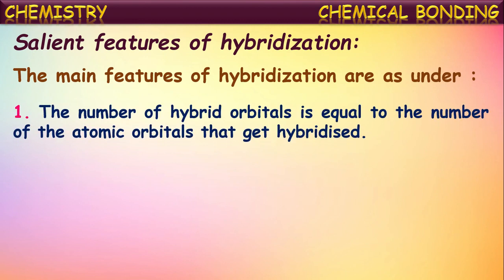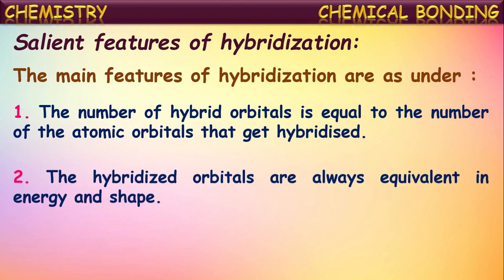The main features are like this. The number of hybrid orbitals is equal to the number of atomic orbitals that undergo hybridization. It means the number of orbitals of an atom participating in the hybridization, which are going to be intermixed, the same number of hybrid orbitals will be formed. Suppose two orbitals are intermixing to form hybridized orbitals, then the number of hybrid orbitals formed will also be 2. That means the number of hybrid orbitals formed with equal energy will be equal to the number of orbitals intermixing in the process of hybridization.